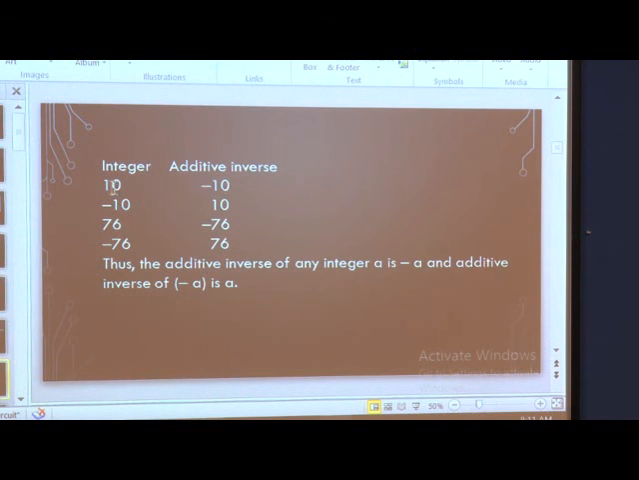So, what is an integer? 10 is an integer. What will be the additive inverse of 10? It will be the negative integer, that is minus 10. Here the integer is minus 10. What will be the additive inverse? The opposite of minus 10 is plus 10. The additive inverse of 76 will be minus 76, and for minus 76 the opposite is 76. Thus, the additive inverse of any integer A is minus A, and the additive inverse of minus A is A.